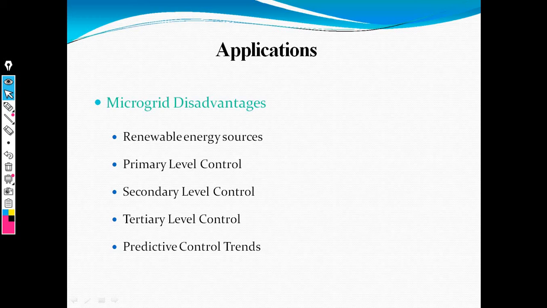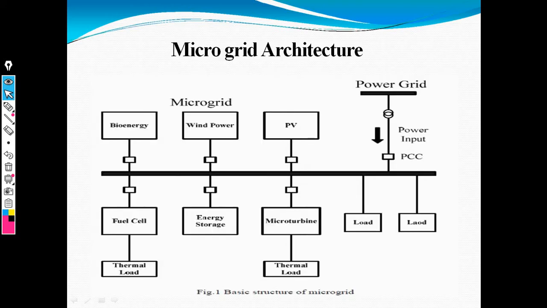The last point is microgrid applications. It uses renewable energy sources, and also uses primary level control, secondary level control, tertiary level control and reactive control grid. Now these are the applications of the microgrid. That means the microgrid also uses industrial resources and commercial resources, and is also interconnected to the smart grid. Then these are the applications of the microgrid.